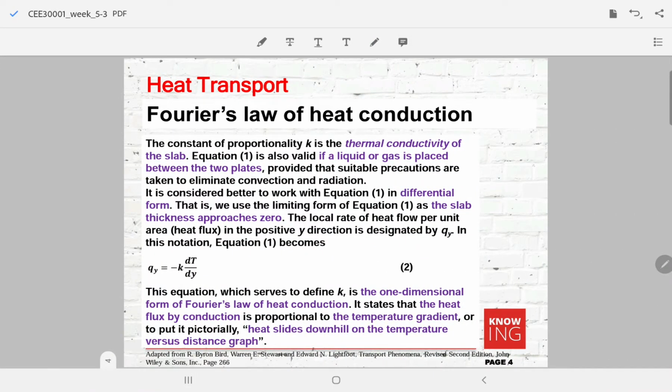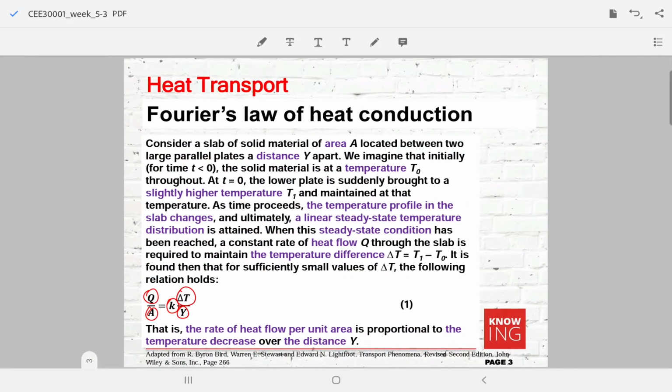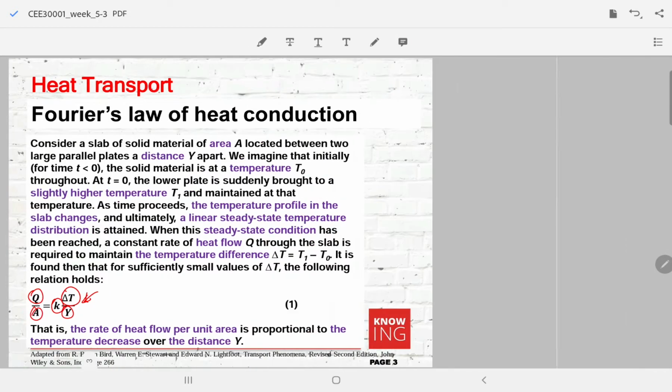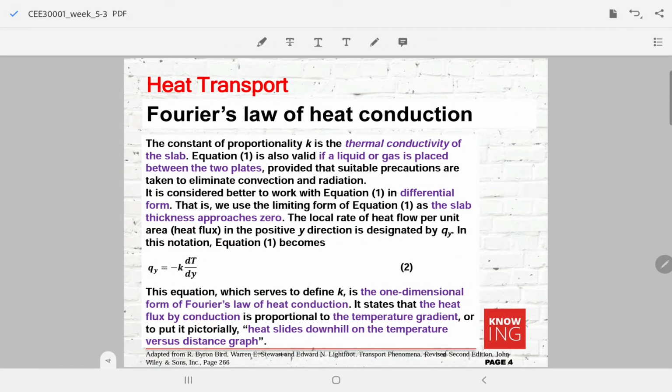In the next slide, these finite difference equations can be converted into a differential form. The differential form applies to a slab as the slab thickness approaches 0, so we are dealing with continuous quantities here. Here we can see that the heat flux is expressed as the heat flow per unit area, so it will be joule per second per meter squared if the unit is in SI.